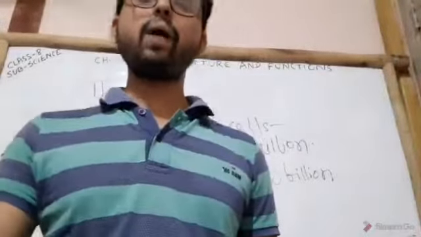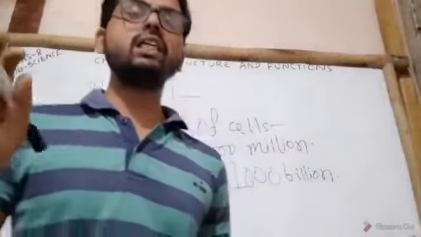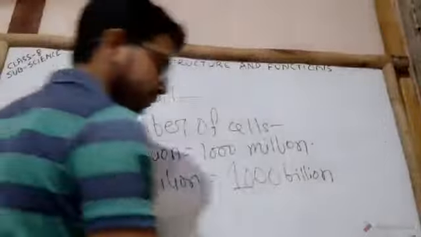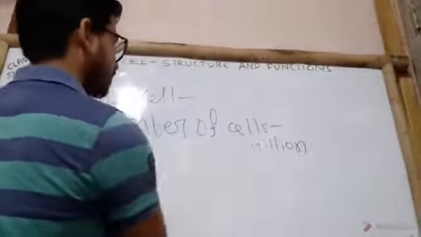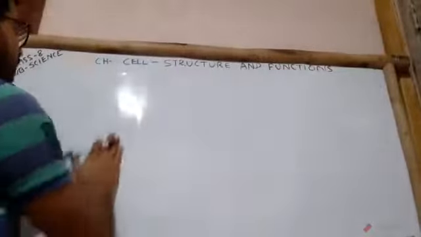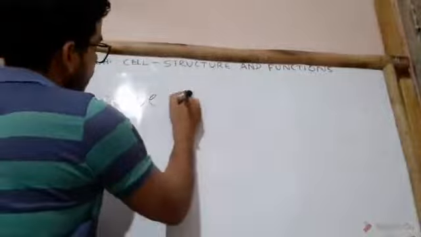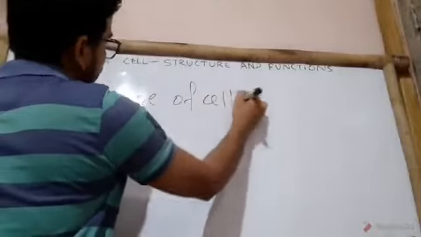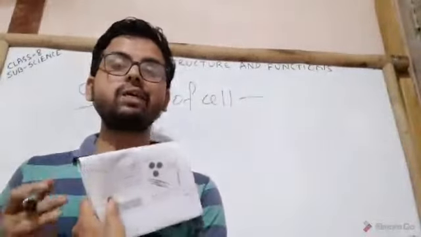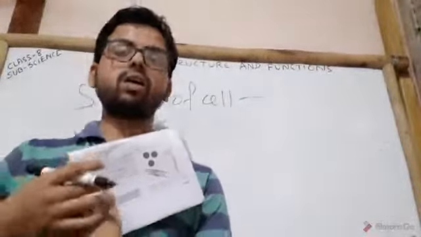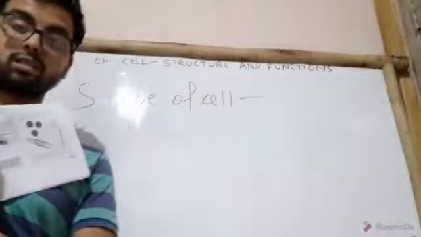Clear? Now I am going to discuss with you the shape of cells. You can see in your textbook about amoeba.